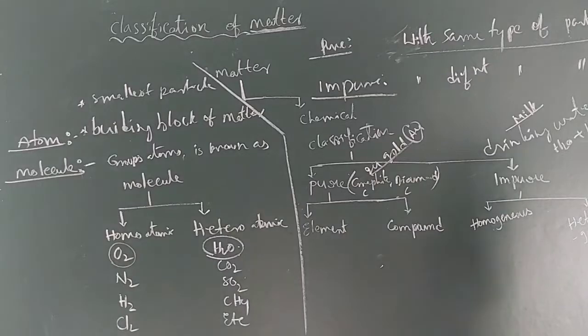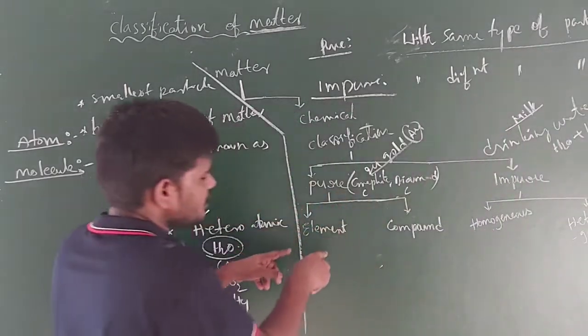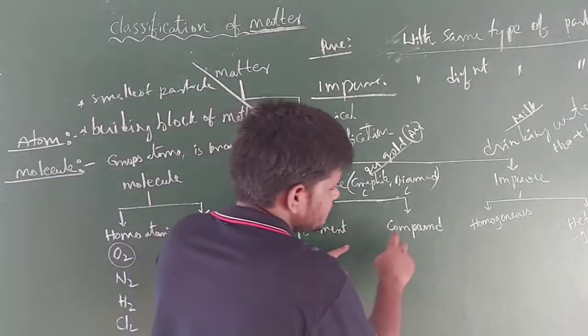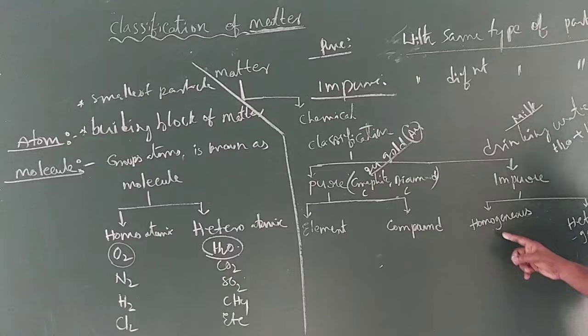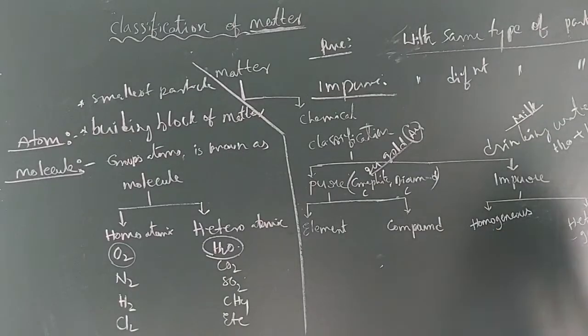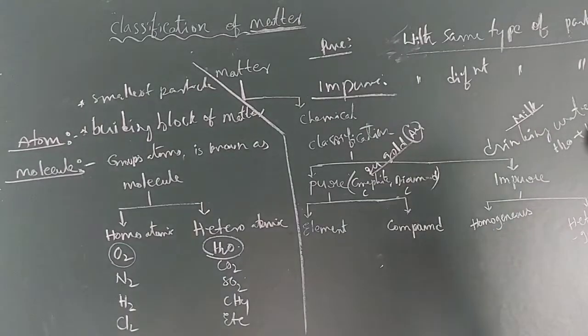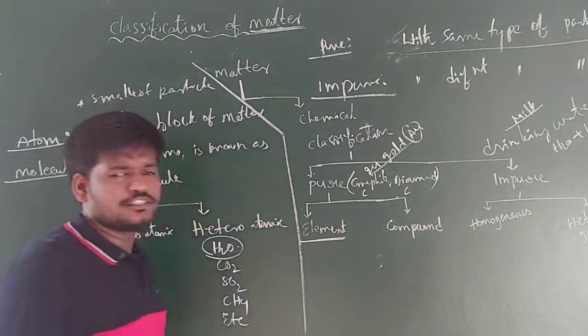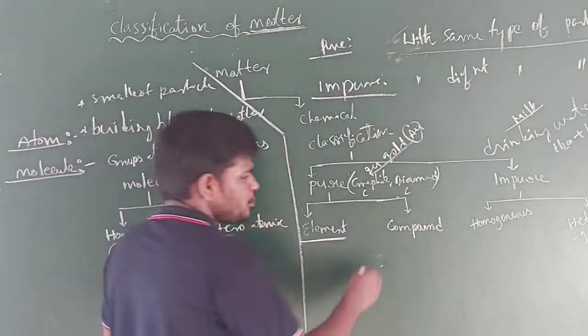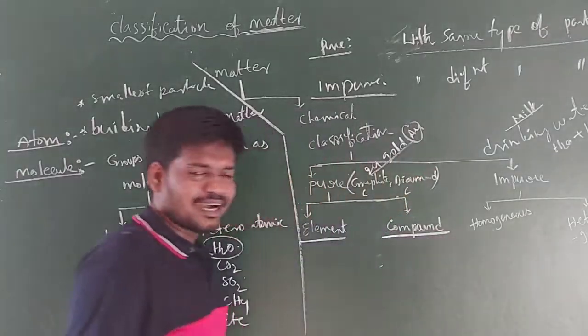So, pure and impure completed. This pure matter is again classified into elements and compounds, and impure matter is classified into homogeneous and heterogeneous substances. Now, which pure matter is known as an element? Which pure matter is known as a compound?